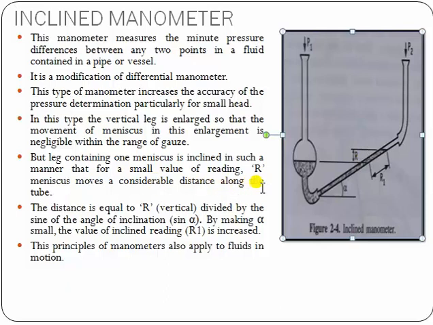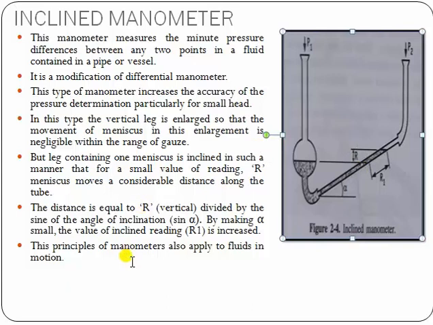Now you just have to measure the distance travelled by the liquid, so that your tube should be in an inclined position and you can measure the distance. Distance is equal to R divided by the sine of the angle of inclination, that is sine alpha. By making alpha small, the value of the inclined reading is increasing. As you incline more, the distance travelled is also more.